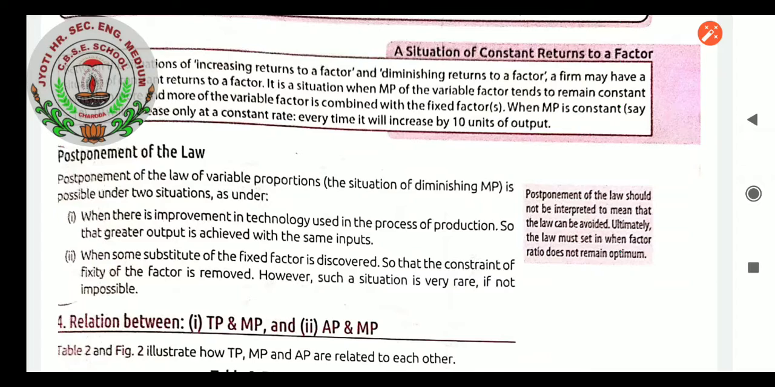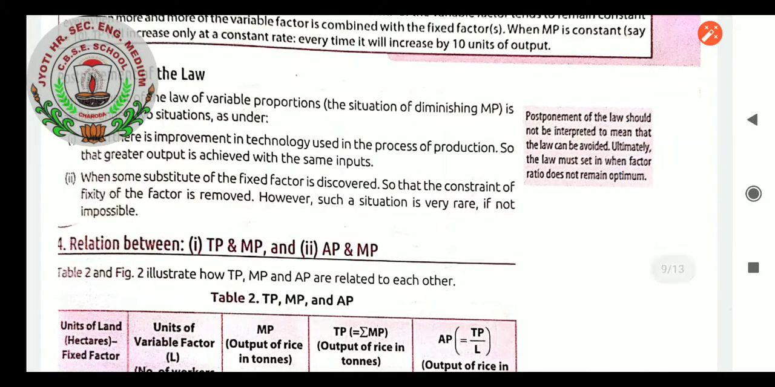So in that situation, postponement of the law can be seen. It means we can see some situations where the law is not applying. Those situations are there when we increase the technology of production. Definitely when technology changes, production capacity automatically changes. Second is when, for factors of production like the fixed factor, we get some more substitutes, definitely our production capacity will also increase. So these are the postponements of the law, but it should not be interpreted to mean that the law can be avoided. Ultimately the law must set in when the factor ratio does not remain optimum.